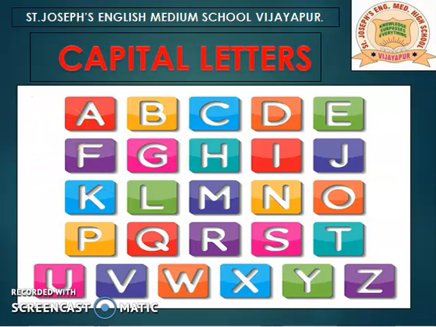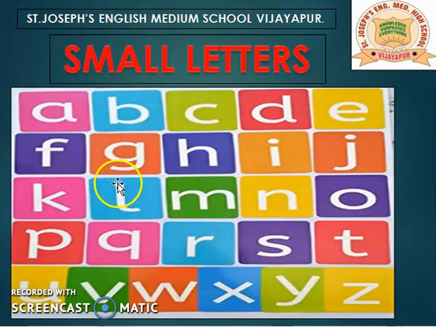Let's now see lowercase or small letters.